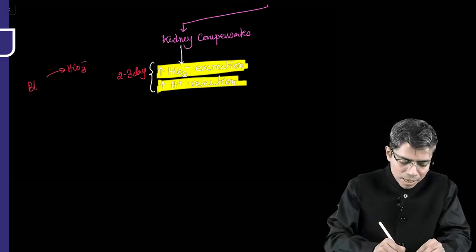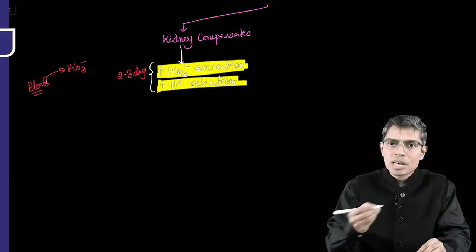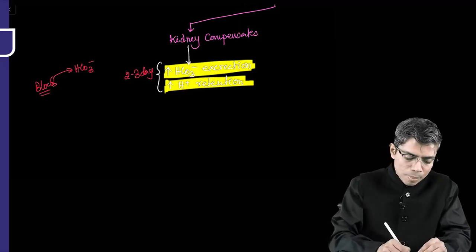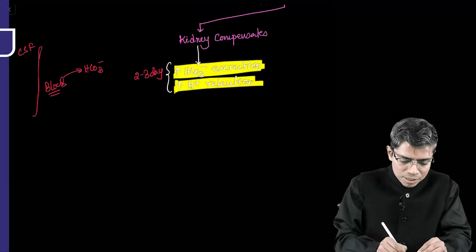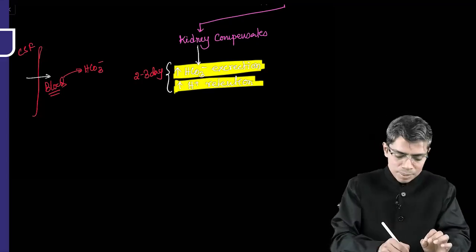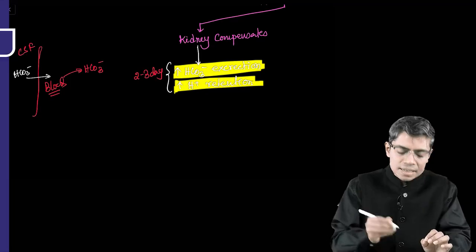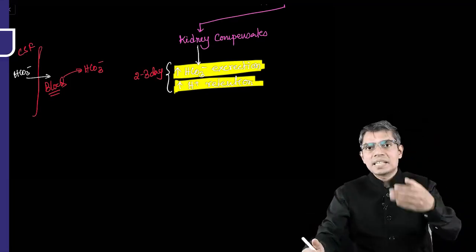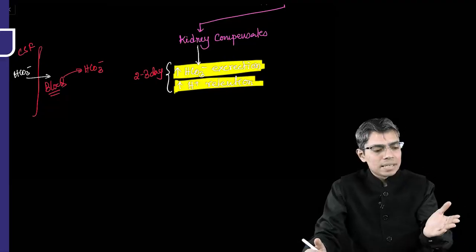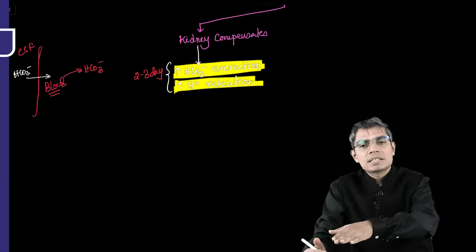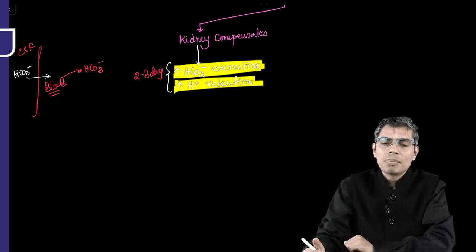Now whenever blood bicarbonate is excreted more and more, what will happen? The bicarbonate which is there at the level of CSF will be exchanged from the CSF to the blood. Getting my point? Whenever the kidney is compensating, it is excreting a little bit of extra bicarbonate from the blood, and whenever this is happening, the CSF bicarbonate is coming out into the blood.